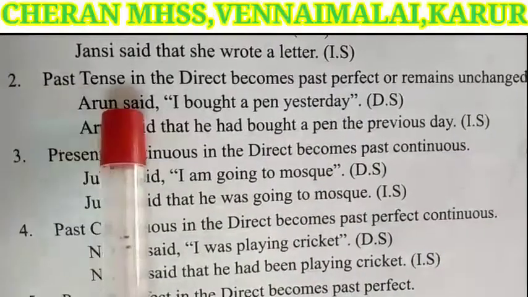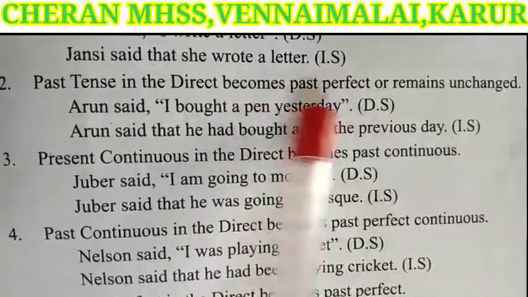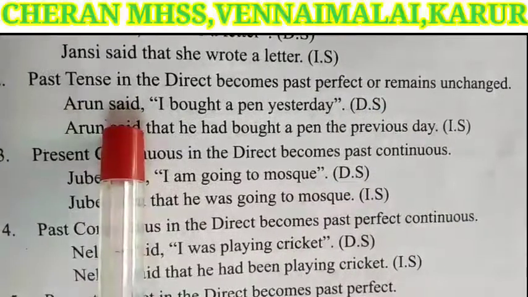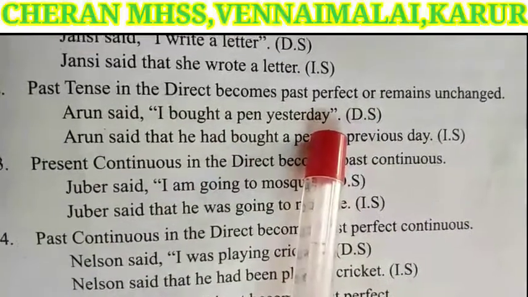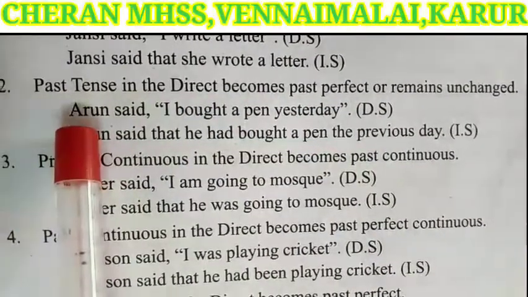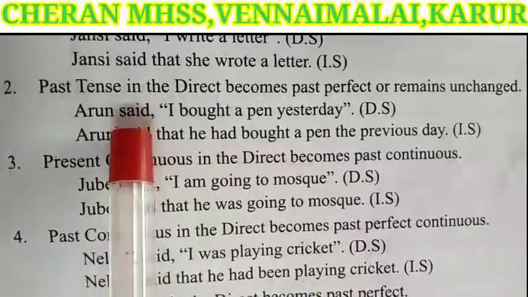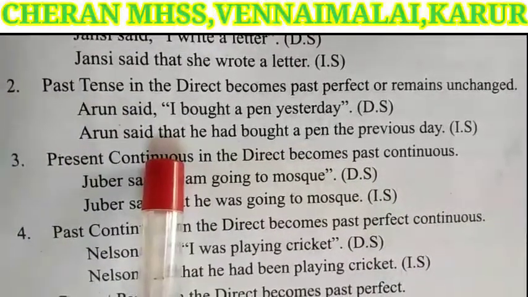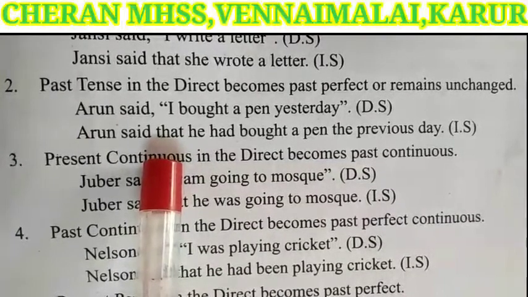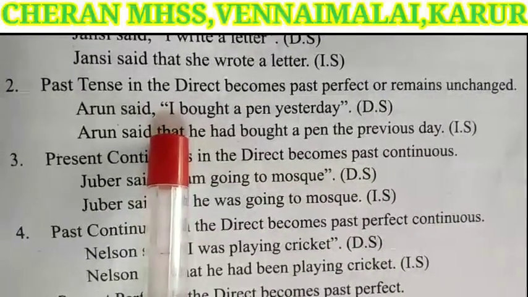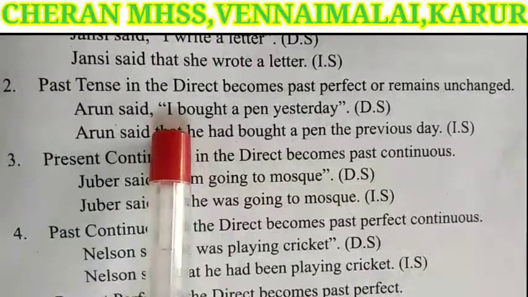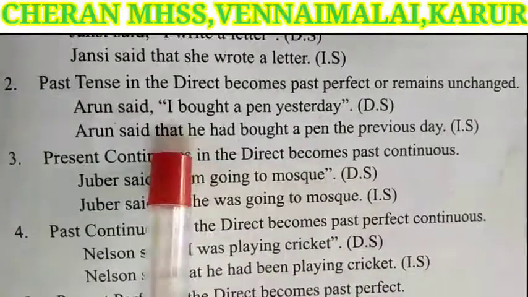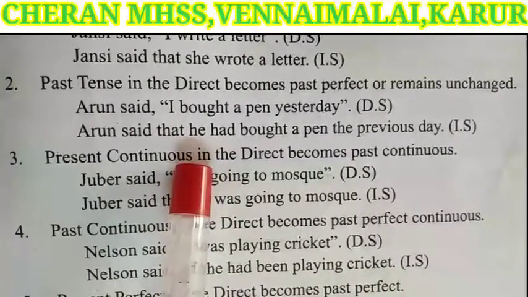Next, past tense in the direct becomes past perfect tense. Arun said, "I bought a pen yesterday." Arun is the speaker, the same. The reporting verb said is also the same. Instead of the comma and quotation marks, we have added the conjunction that. I is the first person pronoun, so the speaker's pronoun is he.